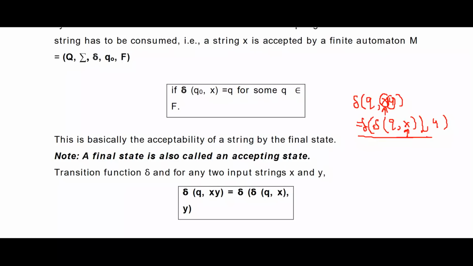A transition function delta for any two input symbols x and y. That means there are two input symbols in the given input string. Then delta of q comma x comma y can be written as delta of q comma x. After going to the next state, again you apply y on that state. So this is the way of deriving the string and checking the string acceptance. We will see one example now.